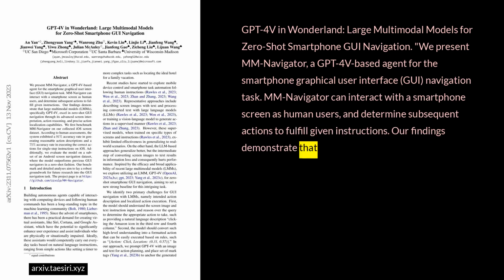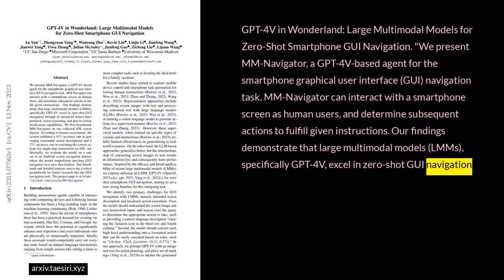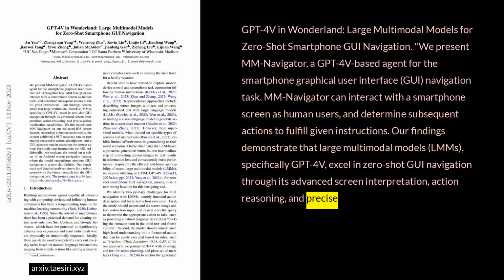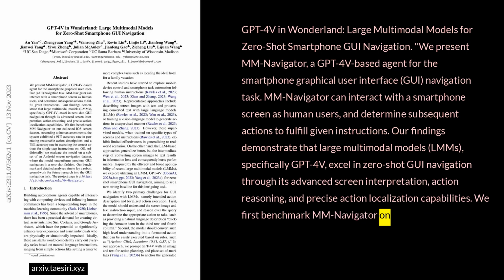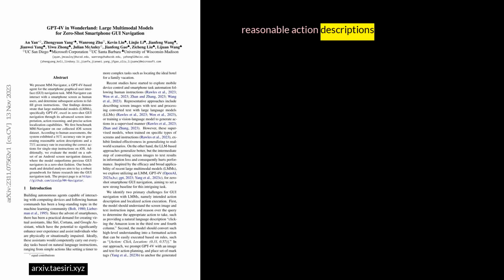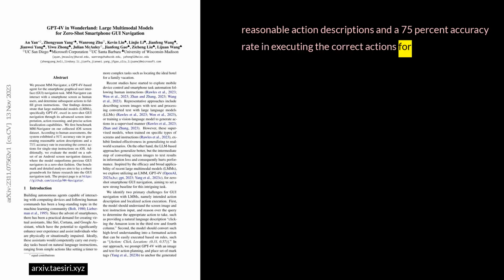Our findings demonstrate that large multimodal models, LMMs, specifically GPT-4V, excel in zero-shot GUI navigation through its advanced screen interpretation, action reasoning, and precise action localization capabilities. We first benchmark Navigator on our collected iOS screen dataset. According to human assessments, the system exhibited a 91% accuracy rate in generating reasonable action descriptions and a 75% accuracy rate in executing the correct actions for single-step instructions on iOS.